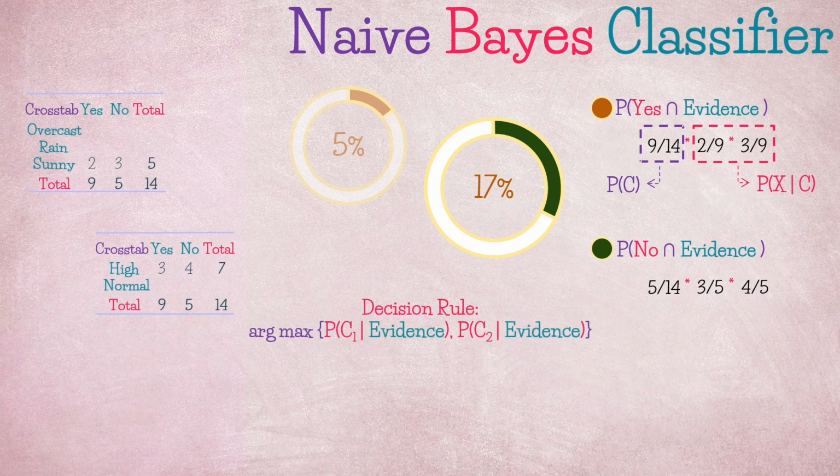In other words, our decision rule is argmax of P(C1 given evidence), P(C2 given evidence). Argmax, or argument of the maxima, are the input arguments or values at which the function output is as large as possible. This is known as the maximum a posteriori estimate. It simply answers the question of which class these features, sunny and high, have a high likelihood of belonging to. So we are basically saying that these features are highly likely to belong to the no class based on our prior knowledge of class distribution and the conditional probability of these events given each class.